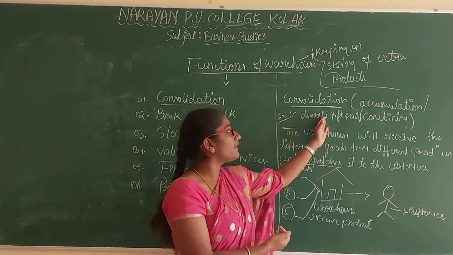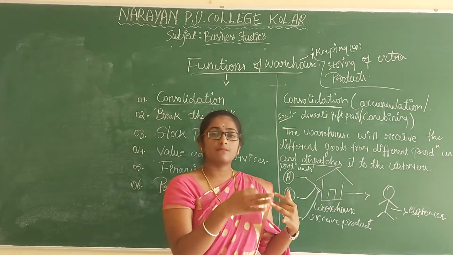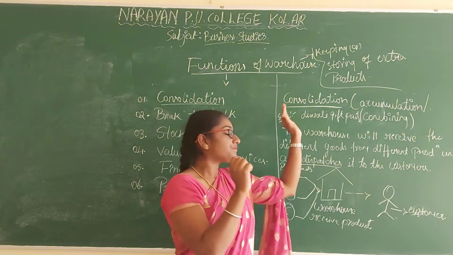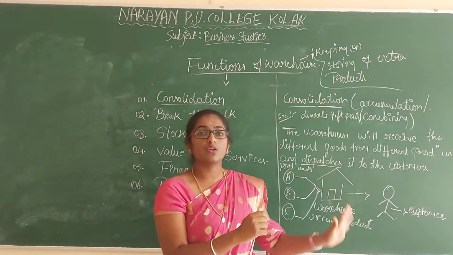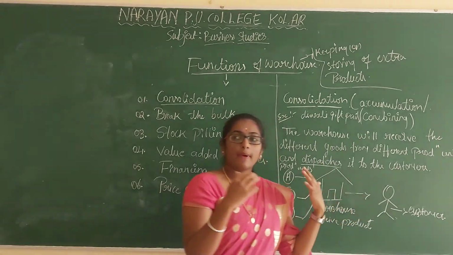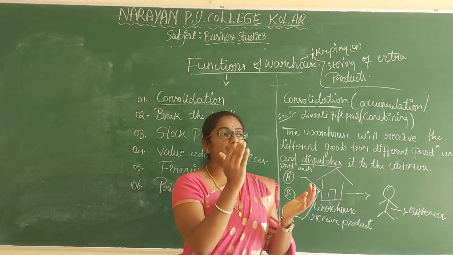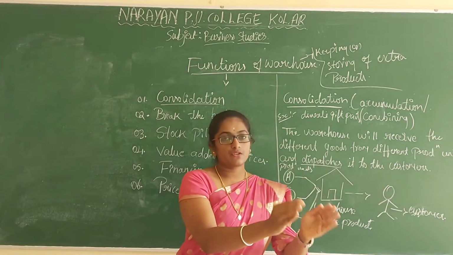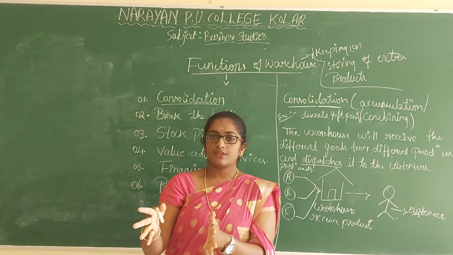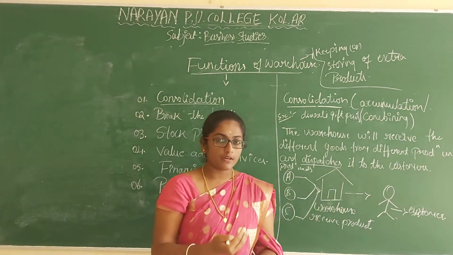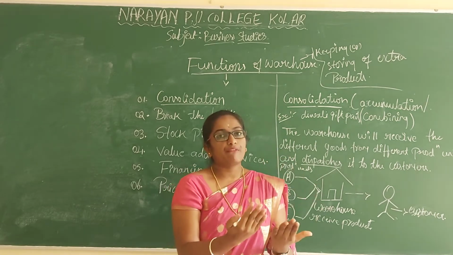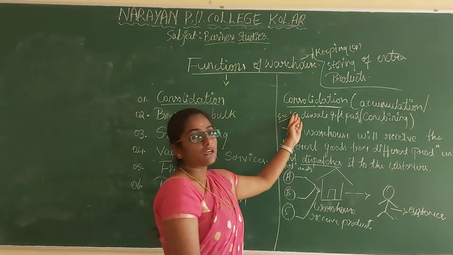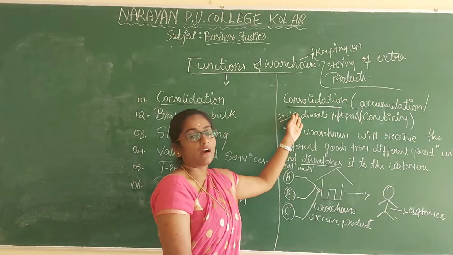So that Diwali gift pack will contain some crackers, some sweets, some flowers, some chocolates. All these products are consolidated. Consolidated is nothing but what? Combined. All these products are combined. We will get chocolates from one person, sweets from different shops, and crackers are available in different shops. So we will get all these products together and make one gift pack and give to the persons, right? That is the consolidation function of the warehouse.